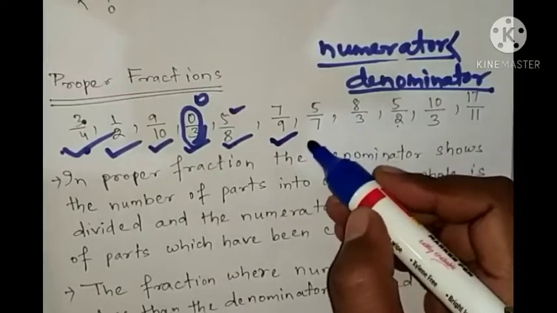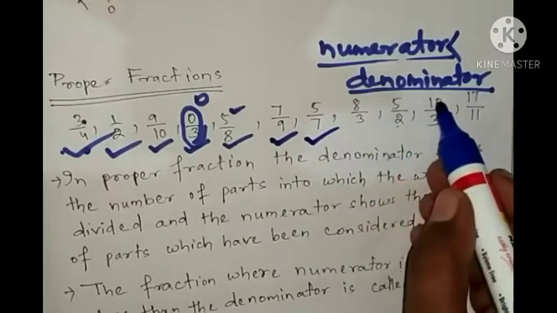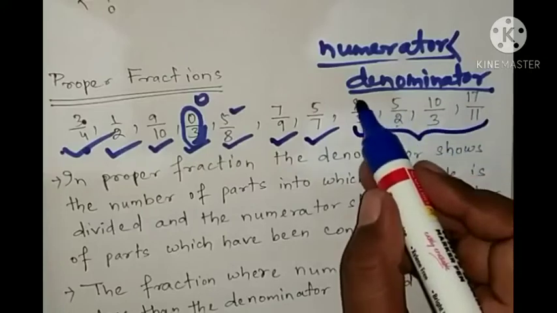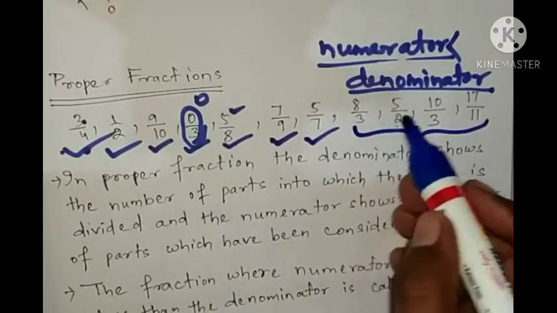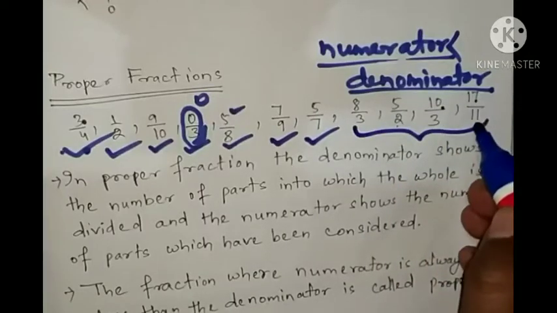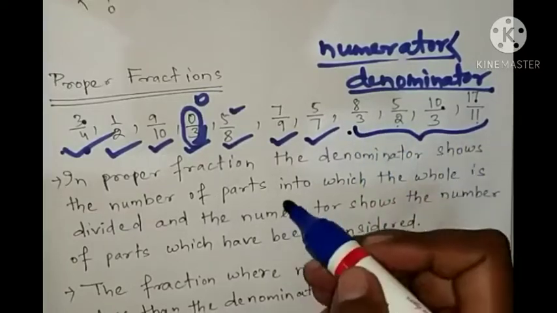So numerator is less than denominator. But look at here, 8 by 3, 5 by 2, 10 by 3, 17 by 11. Here what is there? Numerator is more than denominator. Okay, 8 is more than 3, 5 is more than 2, 10 is more than 3, 17 is more than 11. So these are not proper fractions.